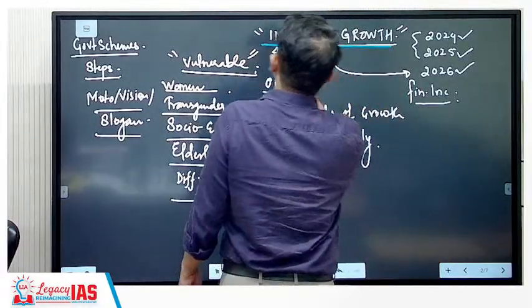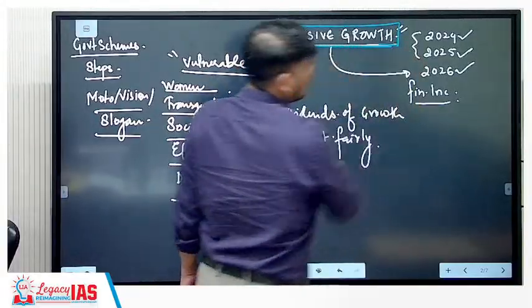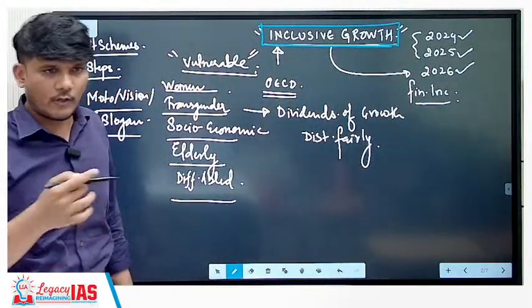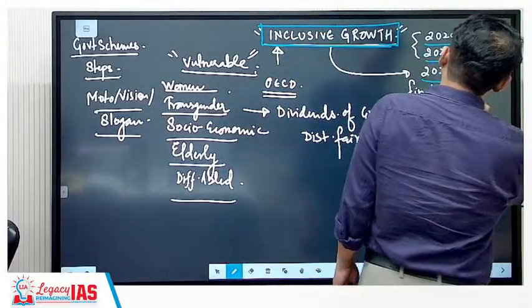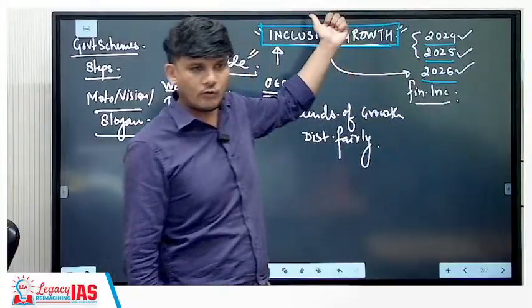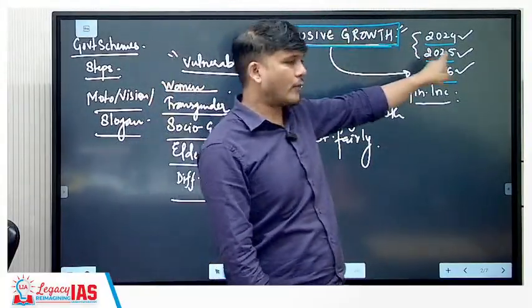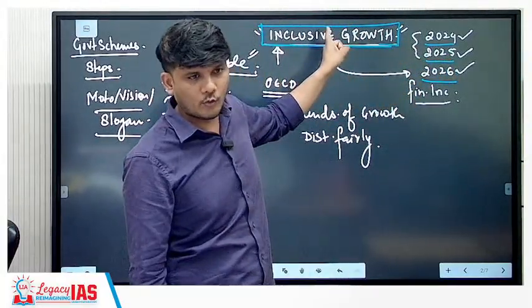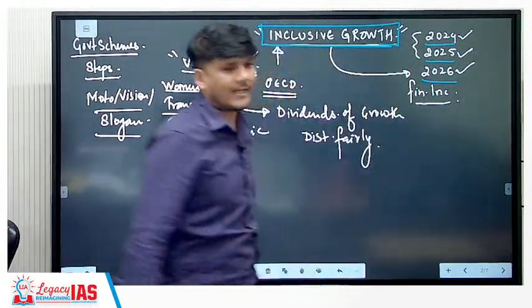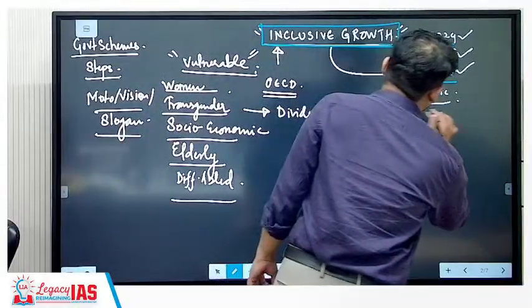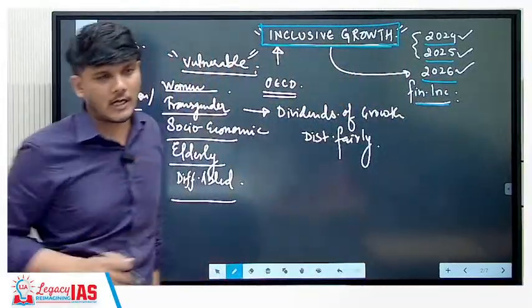Inclusive growth is the most important perspective when it comes to mains for UPSC. In the last 3 years, direct questions have been asked. In 2024, a direct inclusive growth based question has been asked. In 25, UPSC has asked again on inclusive growth. In 26, that is this year, inclusive growth directly has not been asked, but financial inclusion, which is an aspect of inclusive growth, has been asked.